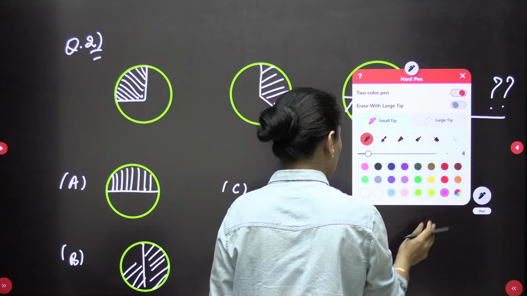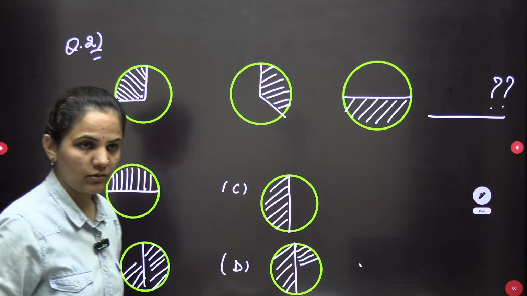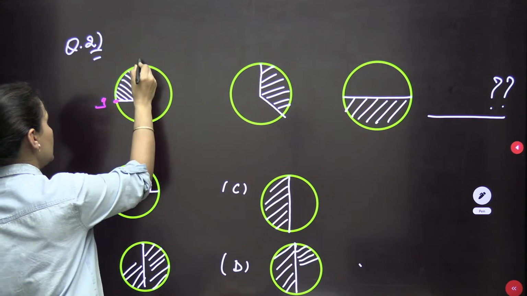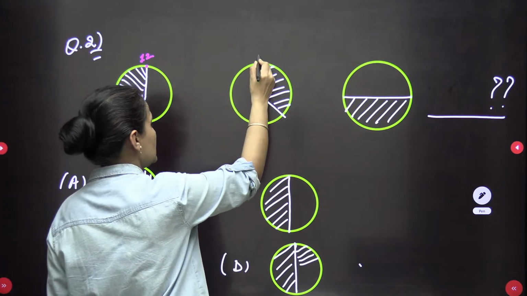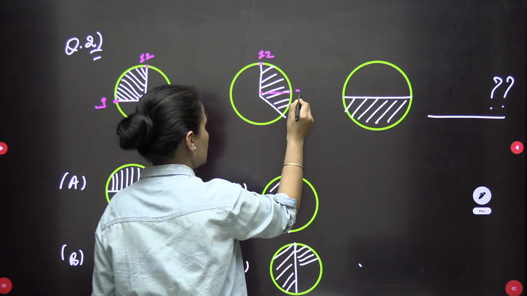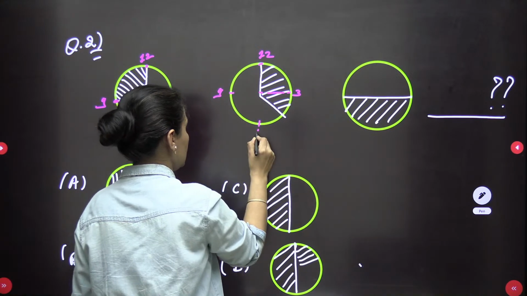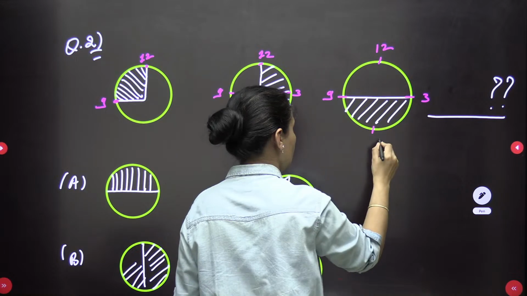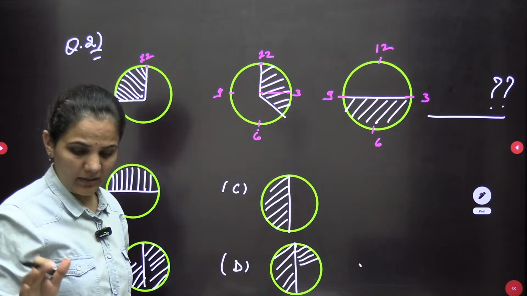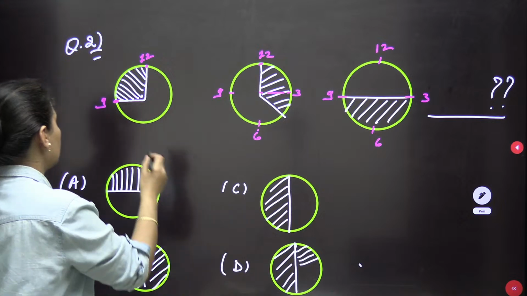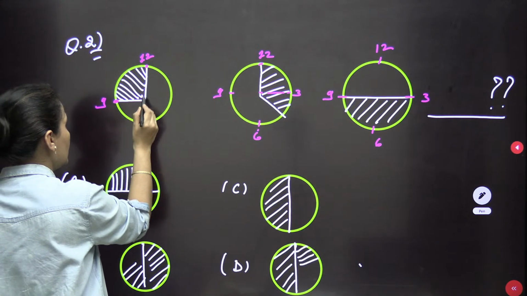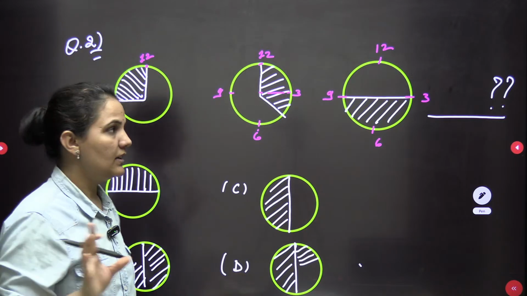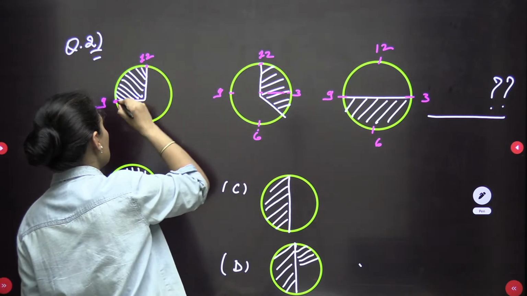So first of all, we can understand one very simple thing from here. If I am taking this, suppose, as 9, I am writing here the number 9, 12. For better understanding, this is 3, this is 9, this is 6, this is 9, this is 3, this is 12, this is 6. I am just writing it for the explanation, it's not given. So we can see in the first figure we are having just 9 o'clock. In the clock, the timing is 9. When I am going for the next one, it's starting from here.